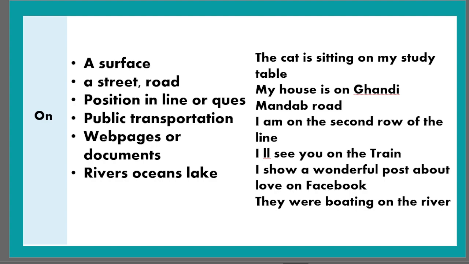Likewise, in this example, they were boating on the river. So the people are in the water, but they were actually in a boat, and that boat is on the water. So they were not directly in the water. So in is used when you are inside the water, when you are in direct touch with the water. But when you are on the surface of the water, though you are on the water, but you are not inside the river or ocean or lake, we use the preposition on there. So that's the difference that we have to understand.